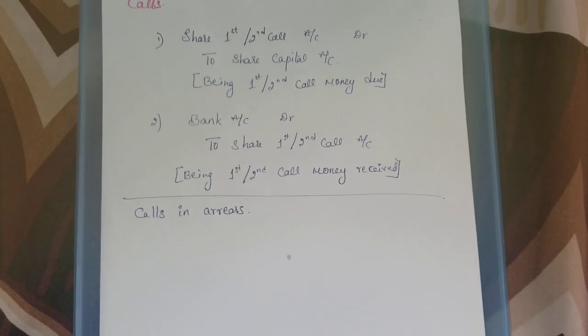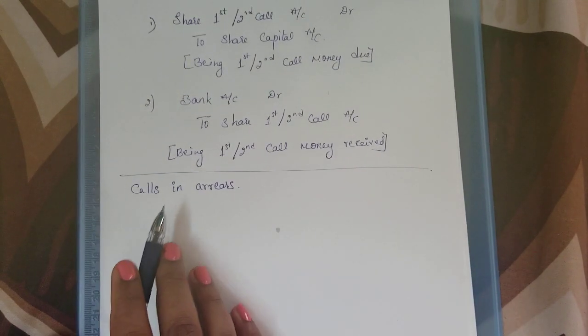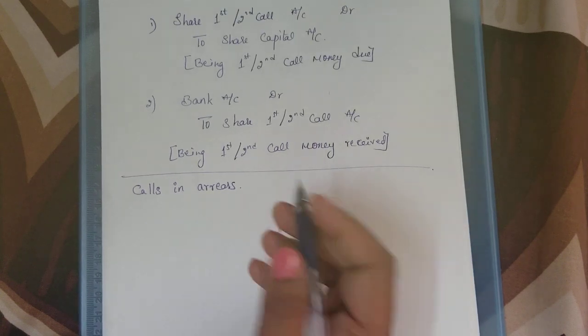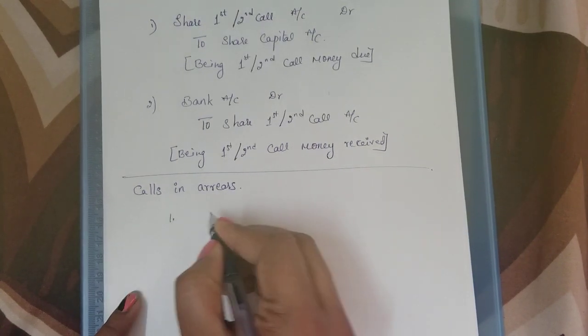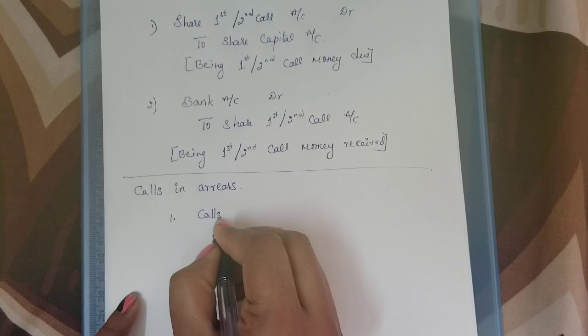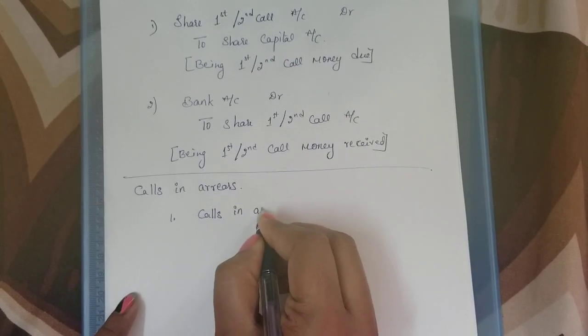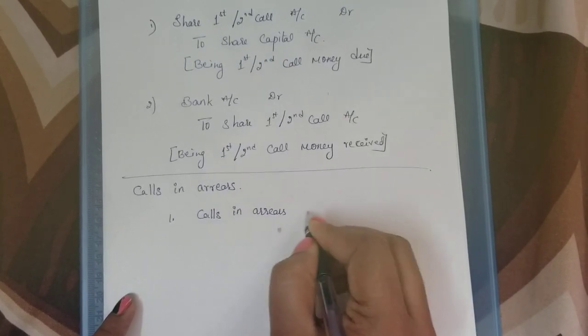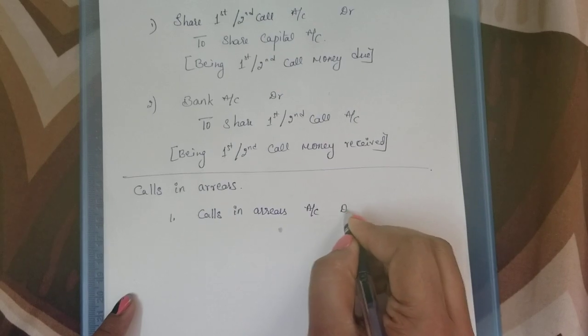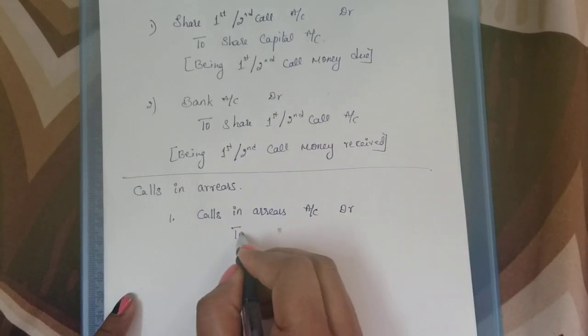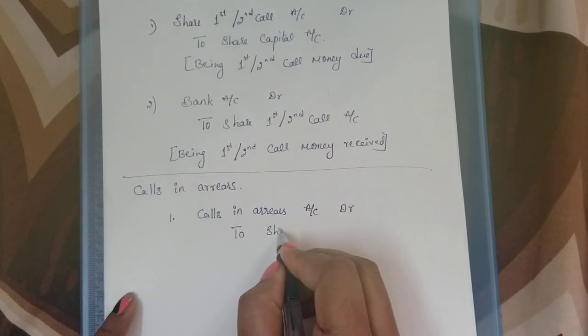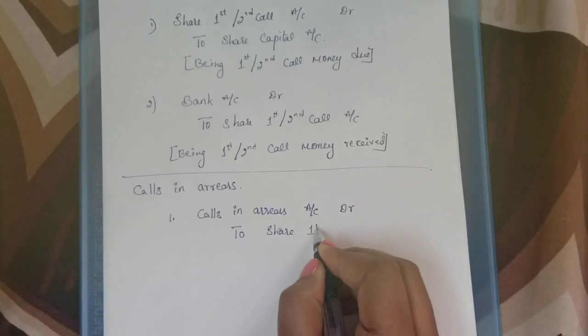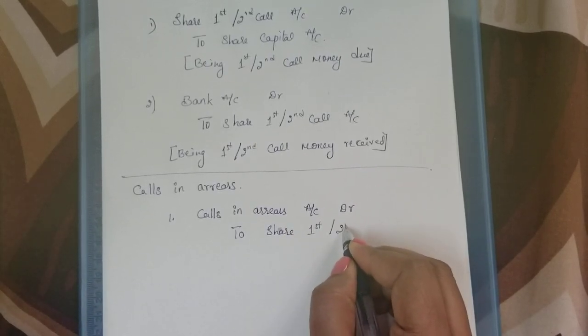If there are any such subscribers who are in calls in arrears, how do we pass the entry? First entry will be calls in arrears account debtor to share first or second call account.